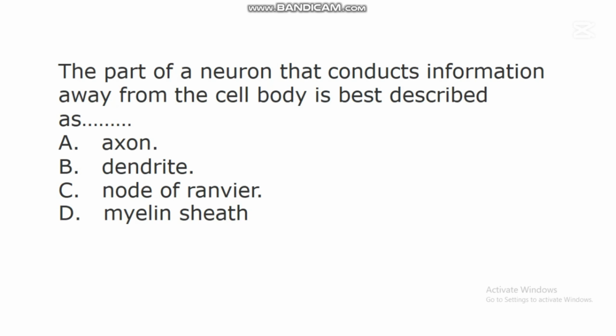In this question, the correct answer is A. Axon. Axon is the part of a neuron that conducts information away from the cell body. Research has shown in neurological studies that this part of a neuron called axon carries information away from the cell body.